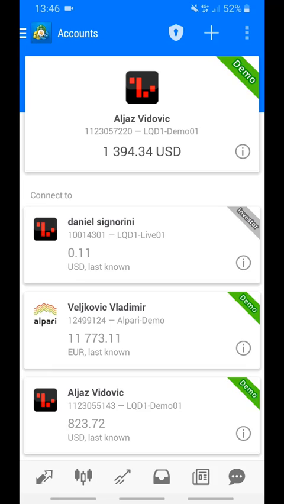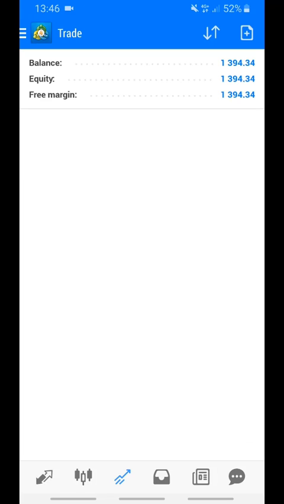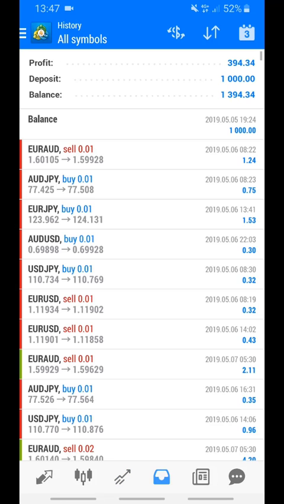So what I will show you, if we go to this arrow right here, we can see currently opened trades. When your trading bot will be running, you will be able to see the trades right here. But right now I don't have this bot running. This was just a test, and you can see the account history here under this box. So we started with $1,000 and created almost $400 of profit in just 4 weeks.